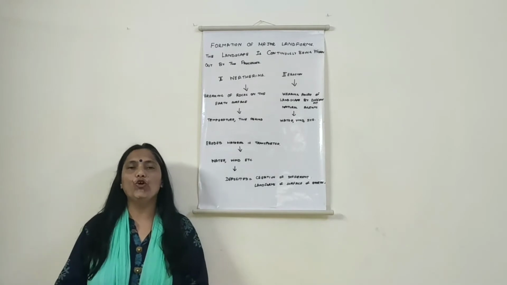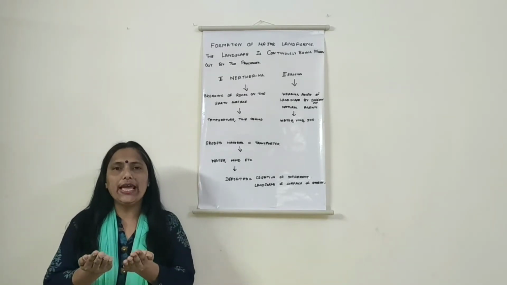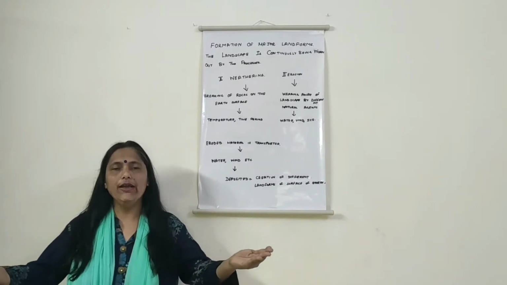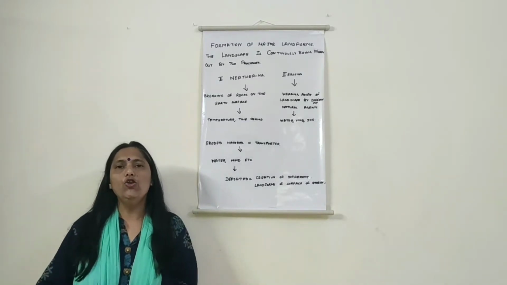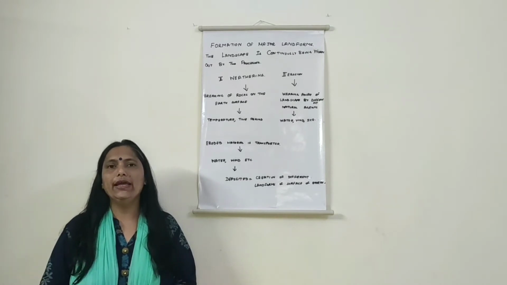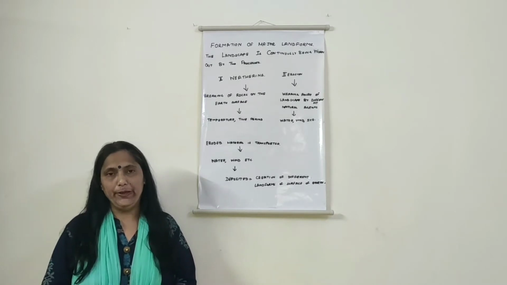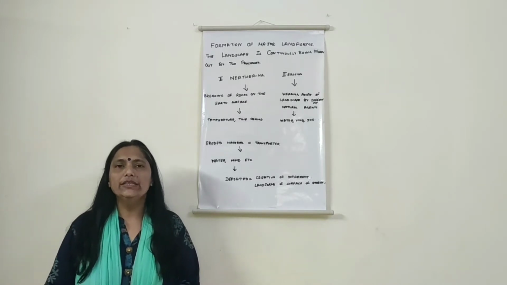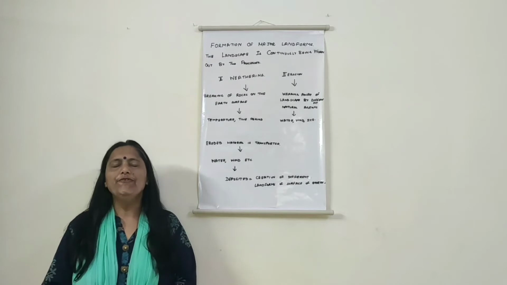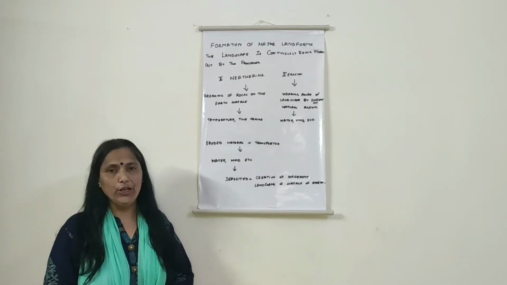The third landform is the plain area. Plain area which is extensively running plain for a long period of time. It is a plain area. We find in the plain area the maximum populated region of our country. When we talk about these three major landforms, we find that these three major landforms have their evolution.